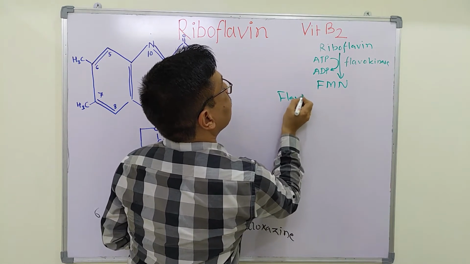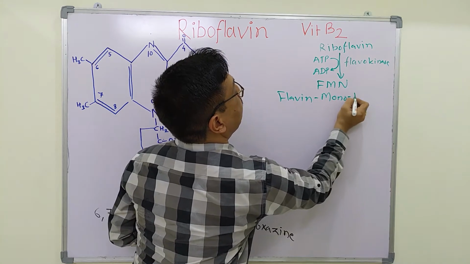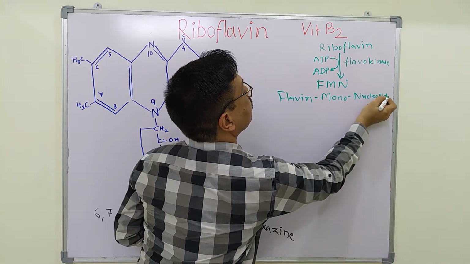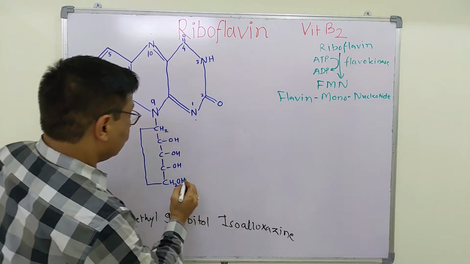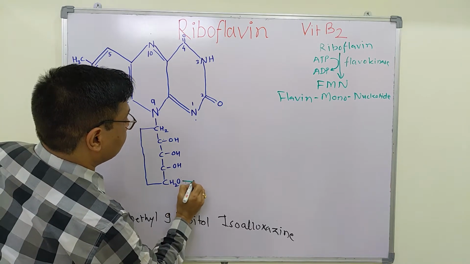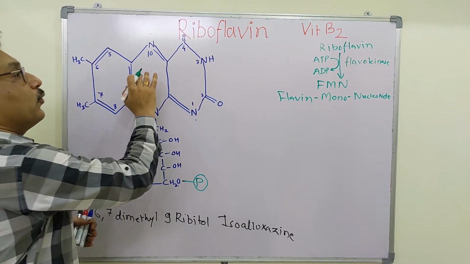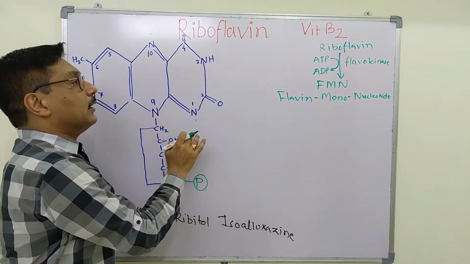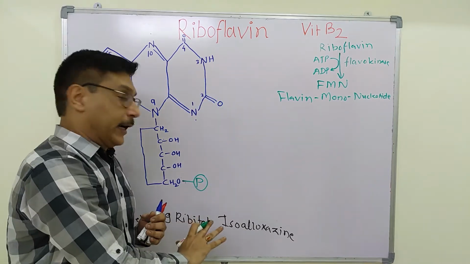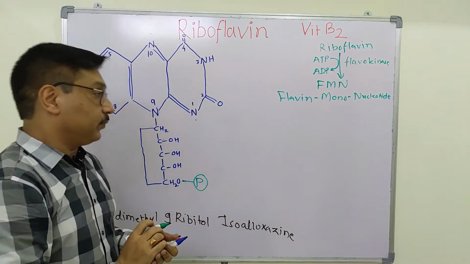Flavin mononucleotide. So instead of this H, this is phosphorylated. So we have flavin, ribitol and phosphate forming a nucleotide, and it is flavin mononucleotide.